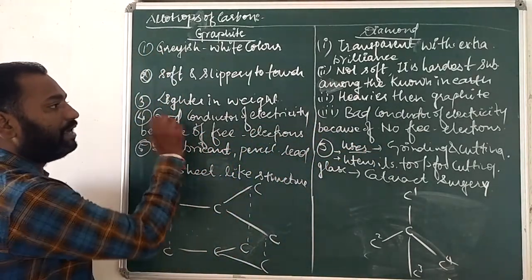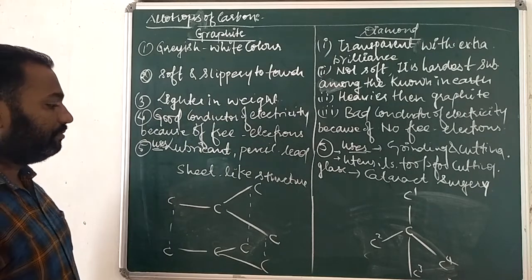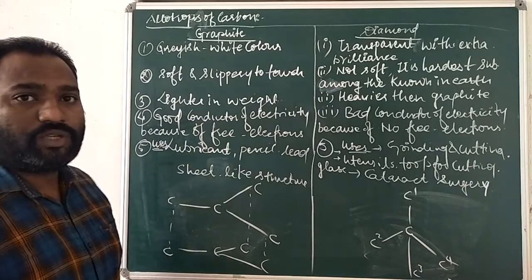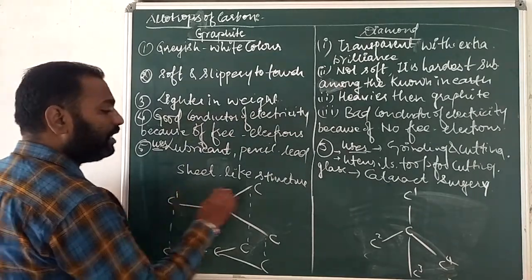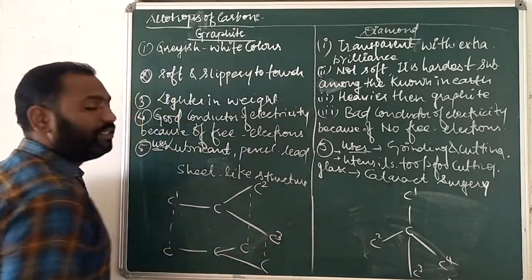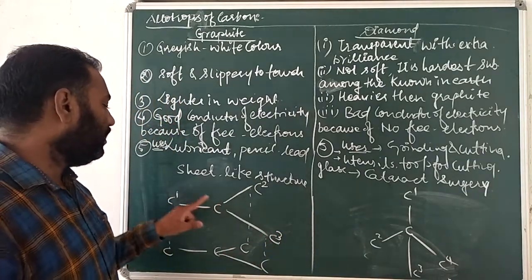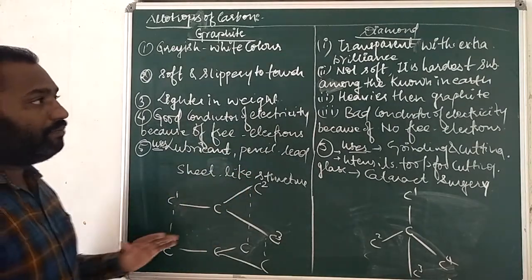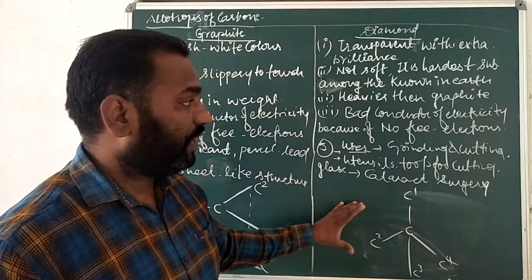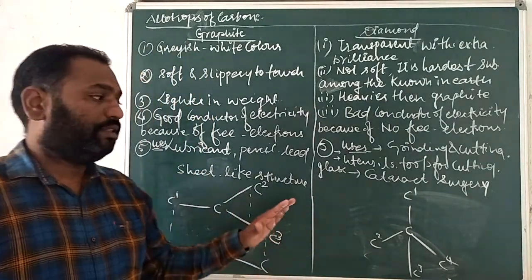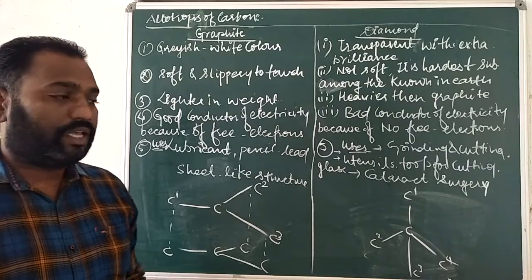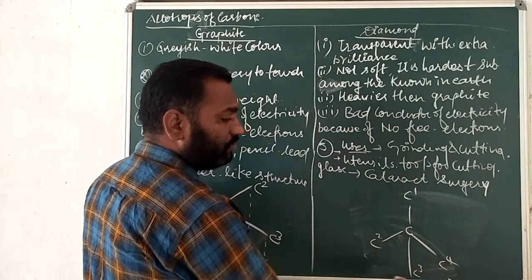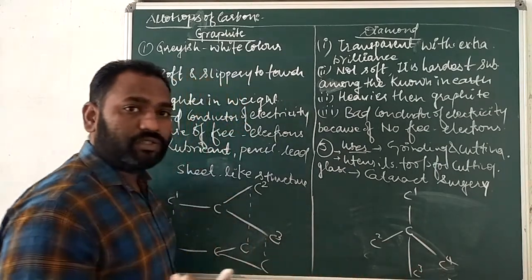Listen, what is the reason behind graphite being a good conductor of electricity? It is a good conductor because of free electrons. You can easily see that here one carbon atom is linked with only 3 different carbon atoms, so this one carbon is linked with only 1, 2, and 3 different carbon atoms. But when you see the arrangement of diamond, there you will find that there are no free electrons, so there is no free place. That's why it is not a good conductor of electricity.